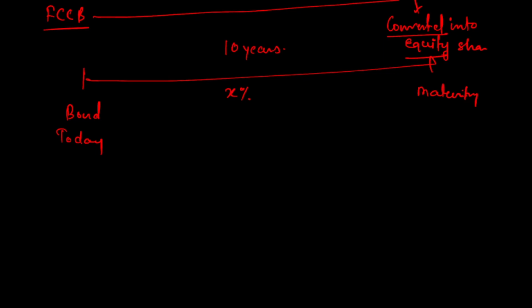Then there are important properties of FCCB: issued or subscribed by those who live outside India. So both are the same thing. Issued outside India. Then again in foreign currency, nothing could be more obvious than this.